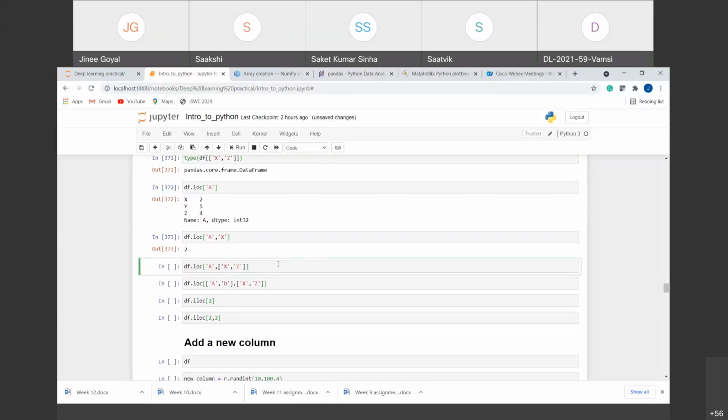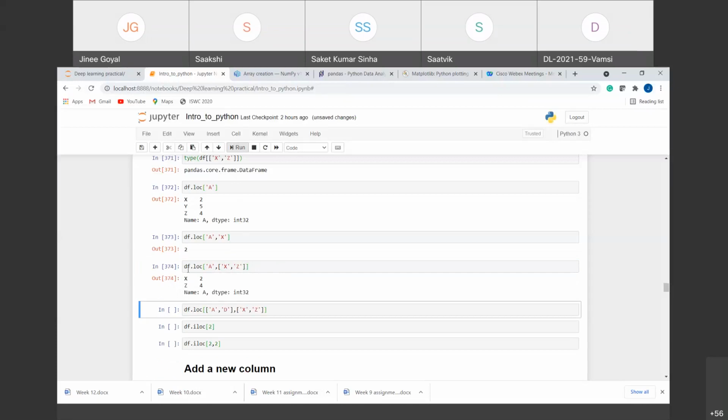Similarly, we can give, for example, only one row, but a list of columns. If we want a list of columns, we have to add another set of braces, right? So we have added here a new set of braces that will give us the list of columns that we want, if we want more than one column. So here we want two columns. You will see that for the A row, we have got the value of the X column and the value of the Z column, right?